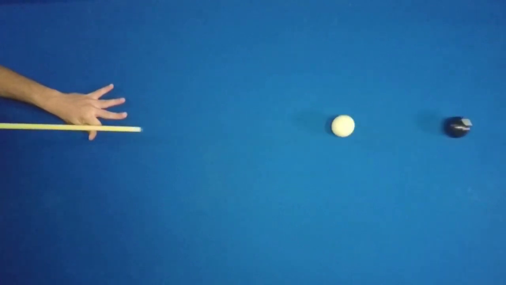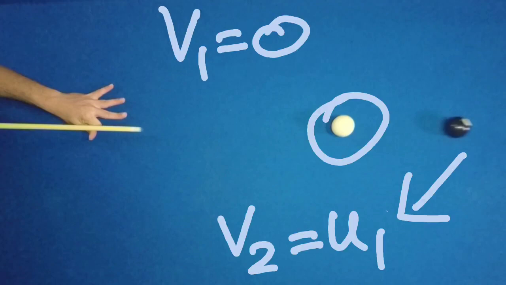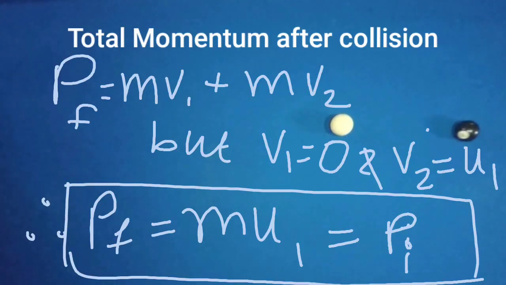Now, when the white ball strikes the black ball, the white ball comes to rest while the black ball starts moving with the velocity v2. As both balls have the same mass, the black ball moves with the same velocity u1. The final momentum of the system can be calculated as Pf equals m v1 plus m v2.